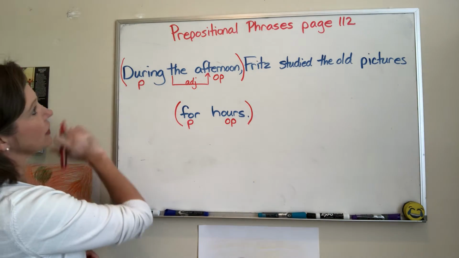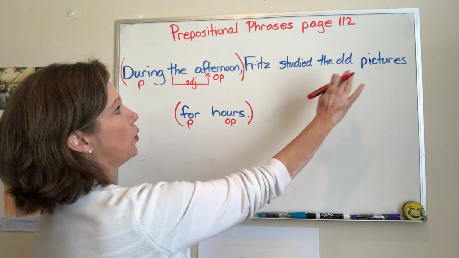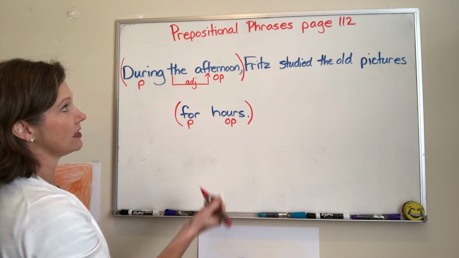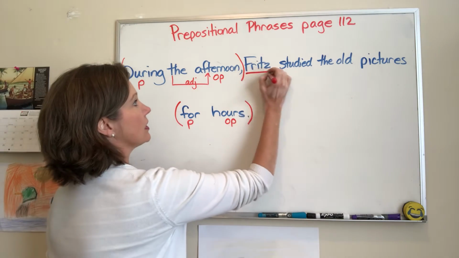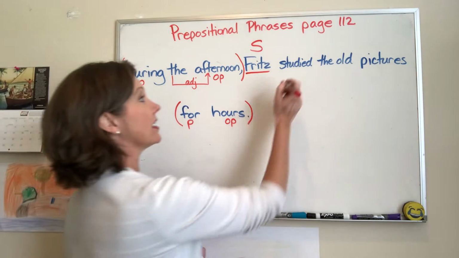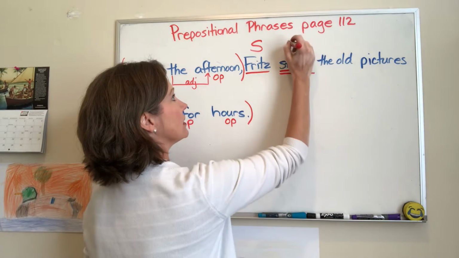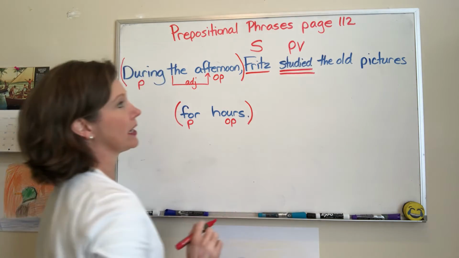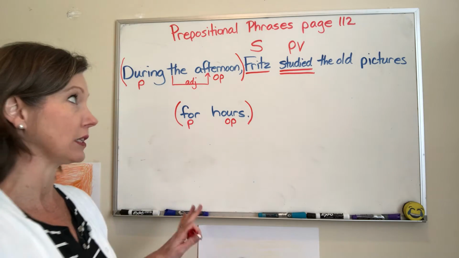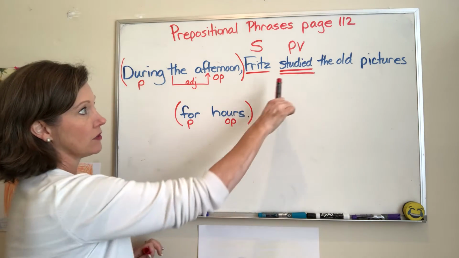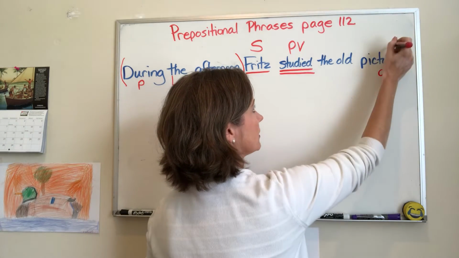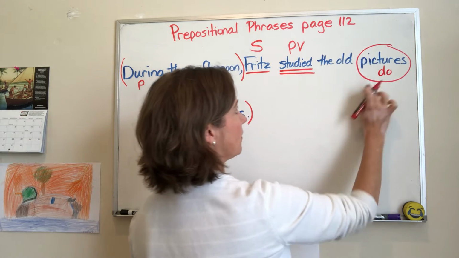Begin again. During the afternoon, Fritz studied the old pictures for hours. This is a sentence and it is declarative. This sentence is about Fritz. So Fritz is the subject. This sentence tells us that Fritz studied. So studied is the predicate. It is the predicate verb because it shows action. There are no linking verbs because predicate verbs do not use linking verbs. Always go back to your verbs. Studied what? Pictures. Direct object because it receives the action of the verb.